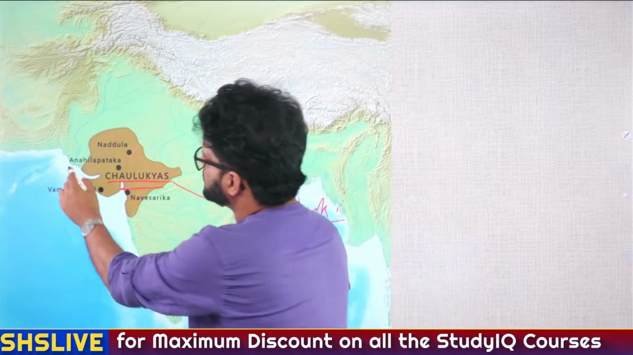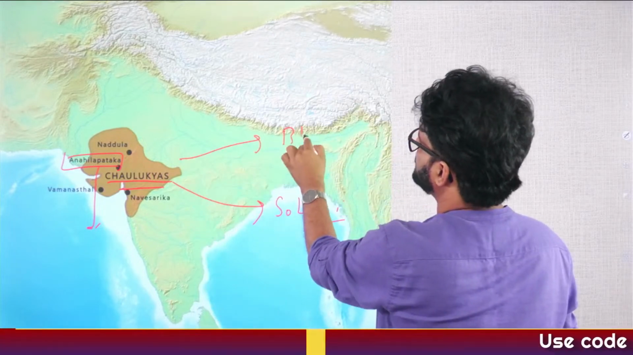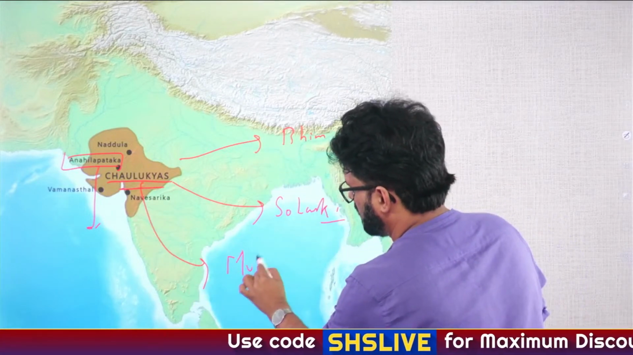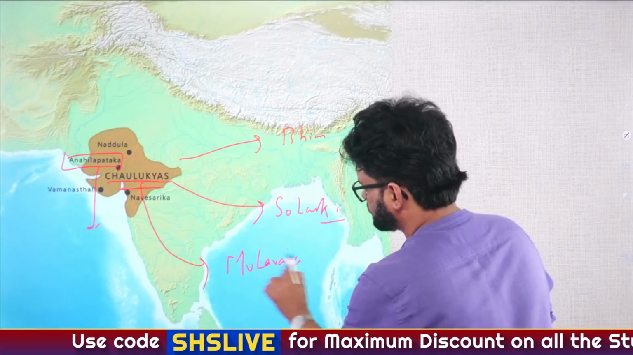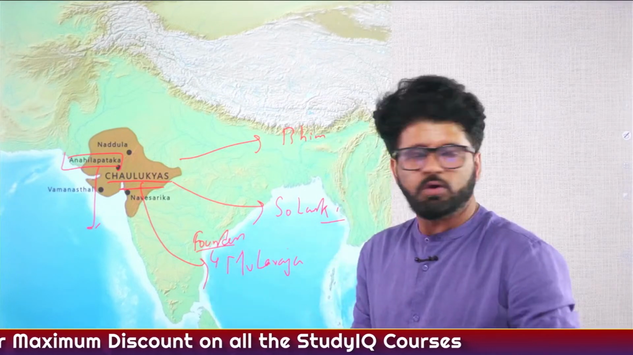So Chaulukyas, they are also known as Solankis. Their capital was Anahilapataka. And when we talk about Chaulukyas, we have talked about a very famous ruler of the Chaulukyas, Bhima I. And again, their founder was Mula Raja. Who is the founder? Mula Raja.